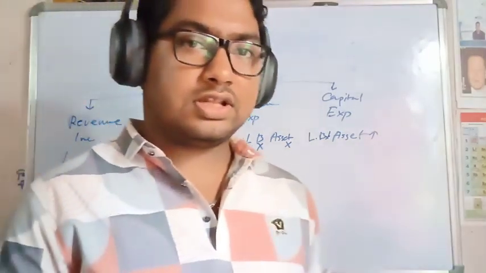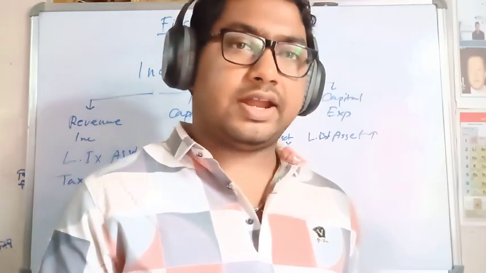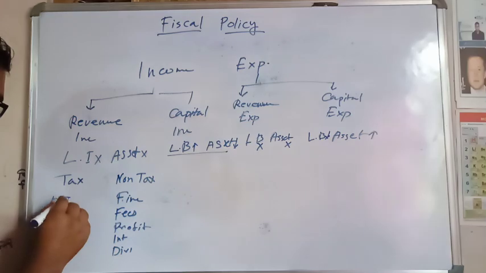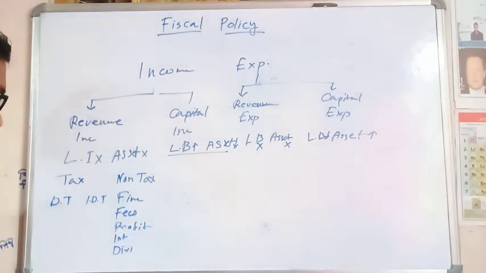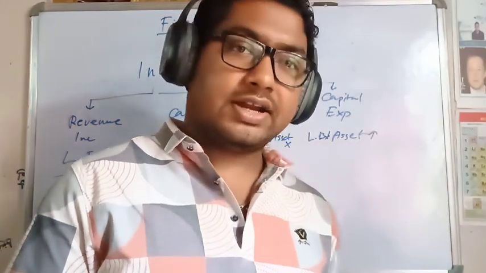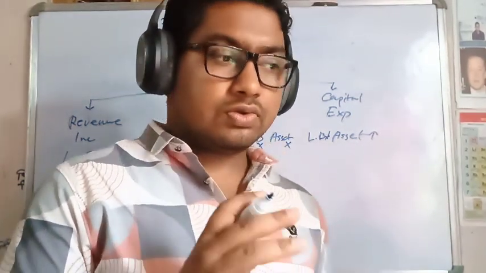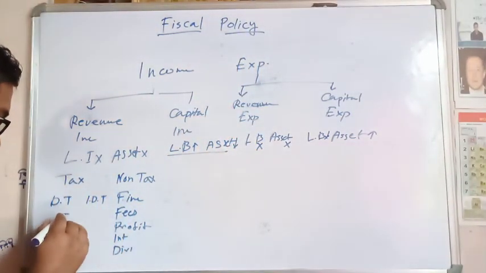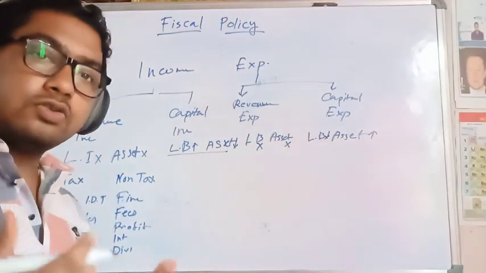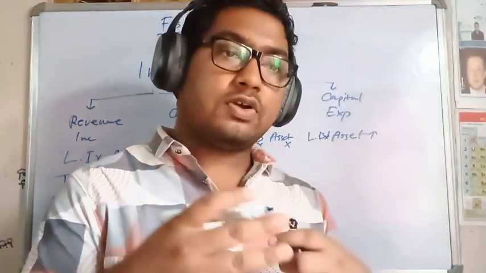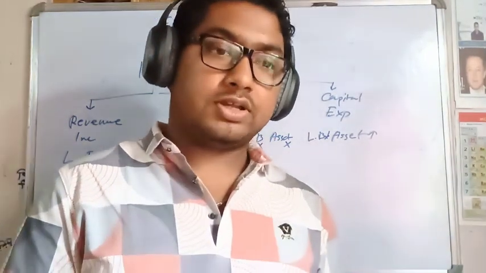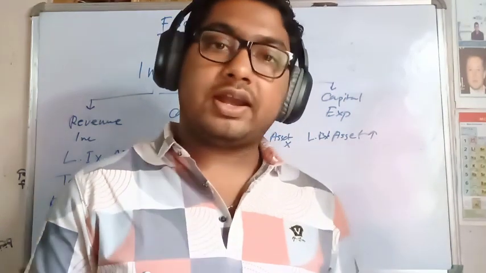So that's non-tax and tax. Tax is also of two kinds: direct tax and indirect tax. To understand direct and indirect tax, remember one word: transfer. If you can transfer your tax to others, then it is indirect tax. But if you can't transfer it, then it is direct tax.